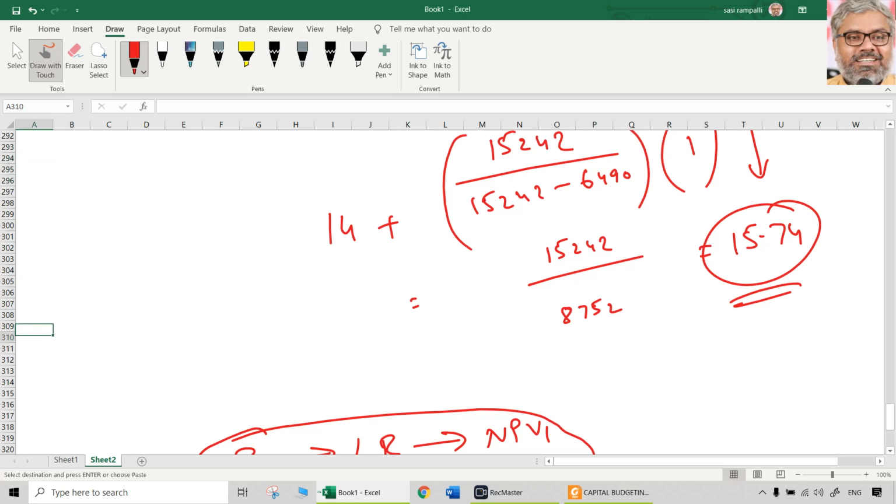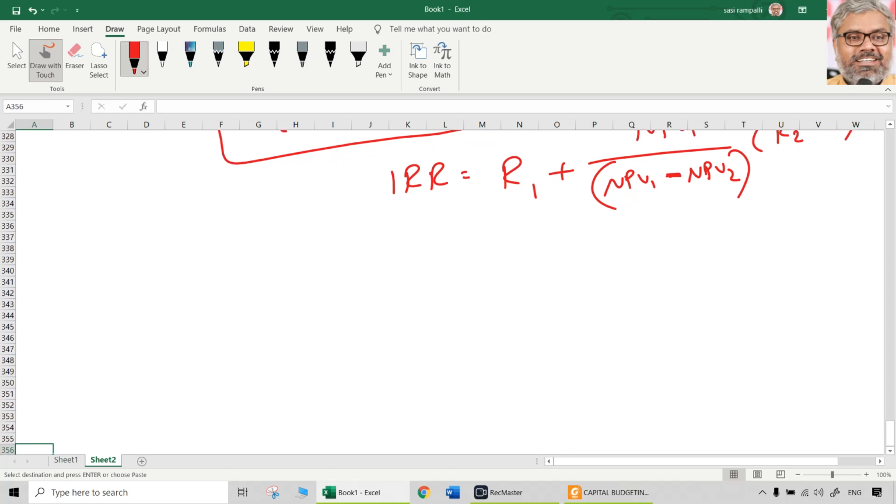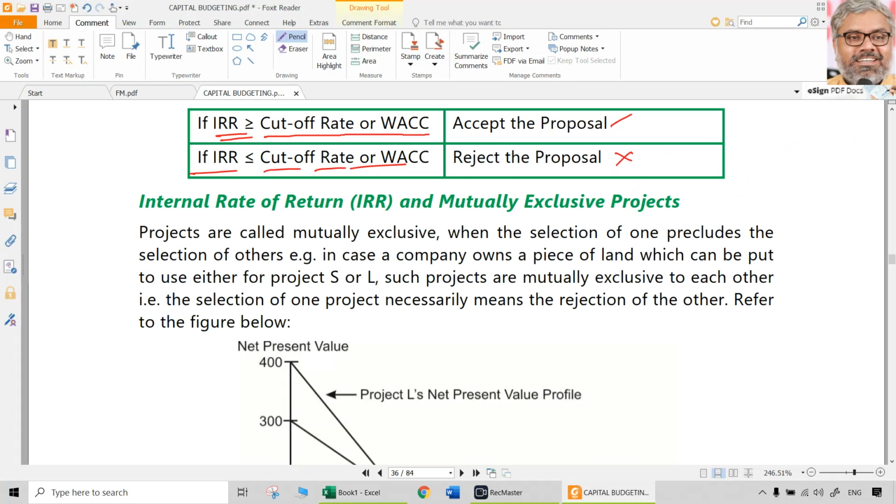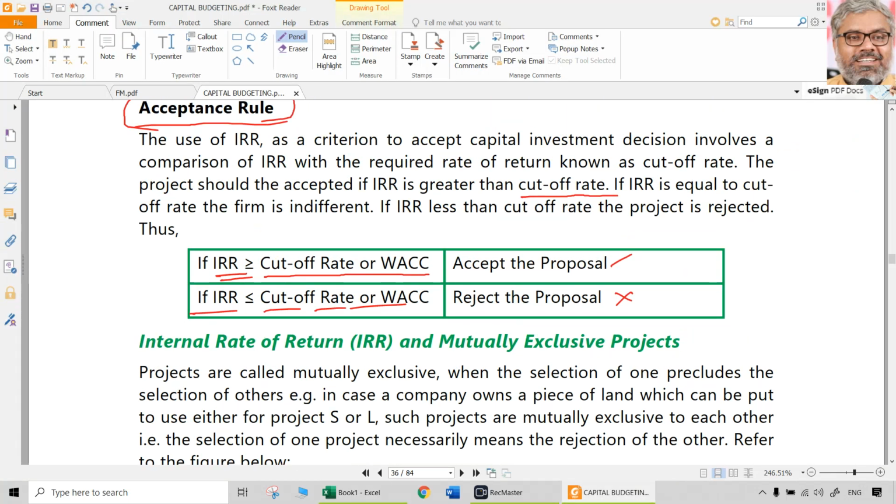So the hurdle rate is definitely the management's decision. At least, the bare minimum hurdle rate is what? Weighted average cost of capital. That is the minimum, so not necessarily always is the hurdle rate the weighted average cost of capital. The bare minimum hurdle rate is definitely that weighted average cost of capital.